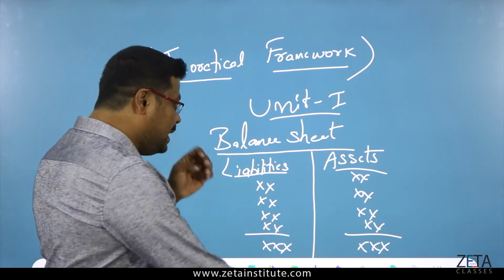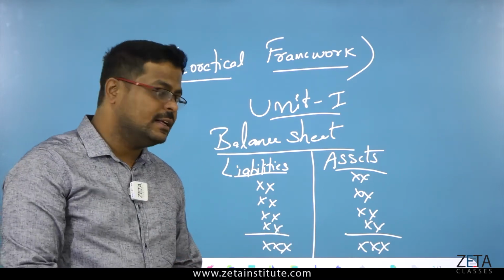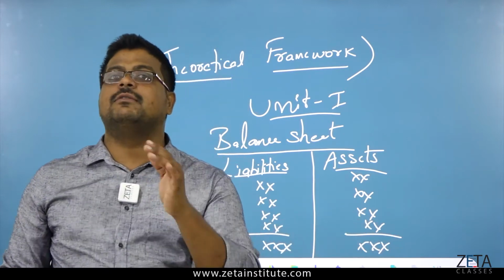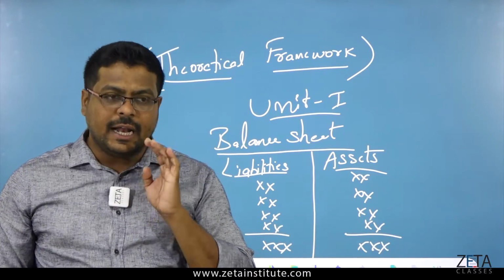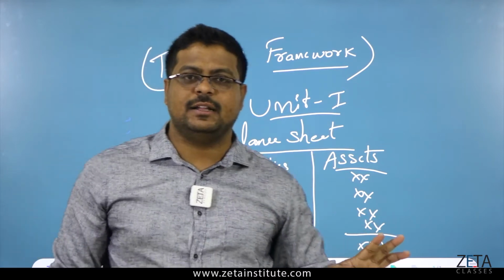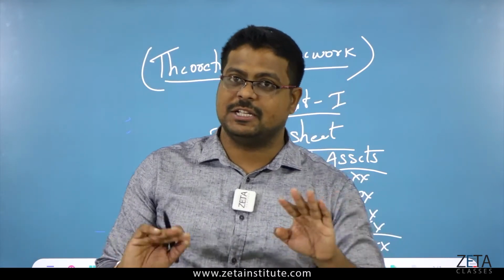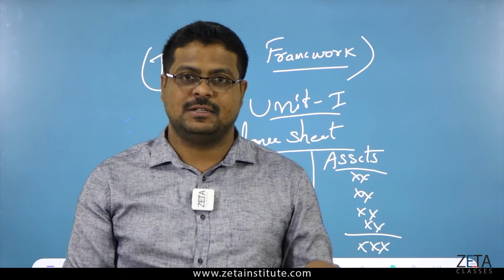Got it? So here we will match whether assets and liabilities are equal. 99.99% of companies or businesses will not have a match. Assets and liabilities match. Okay?